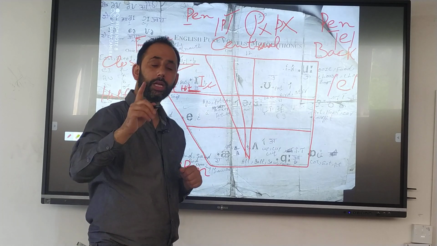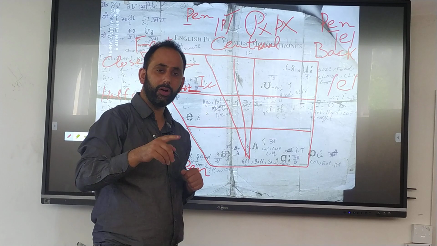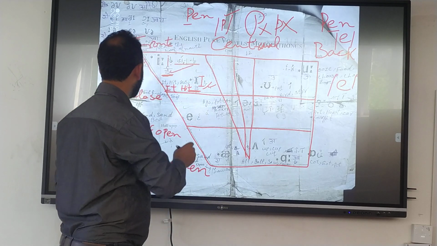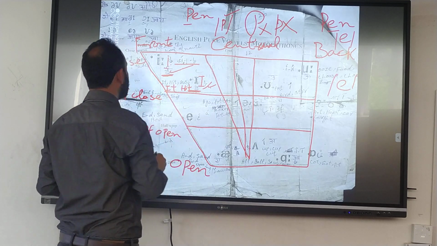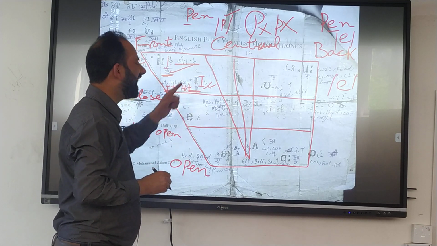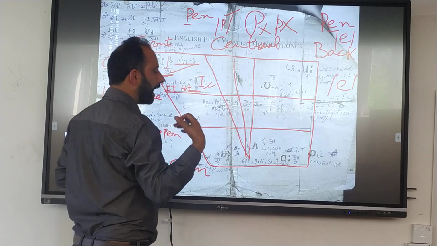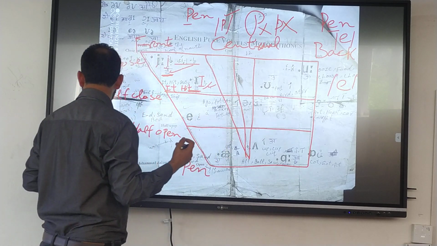For example, duty. And this is long, that is E. This is A and this is E. But the way I will show you, you have to write in that way.